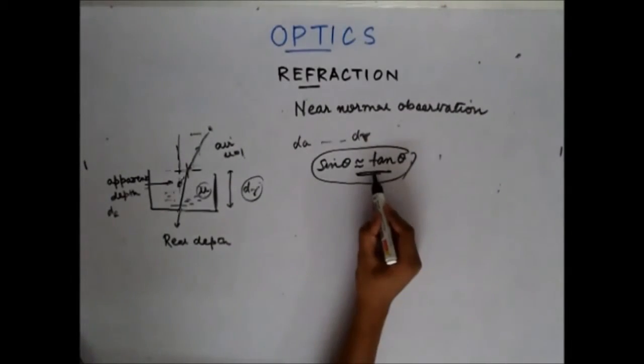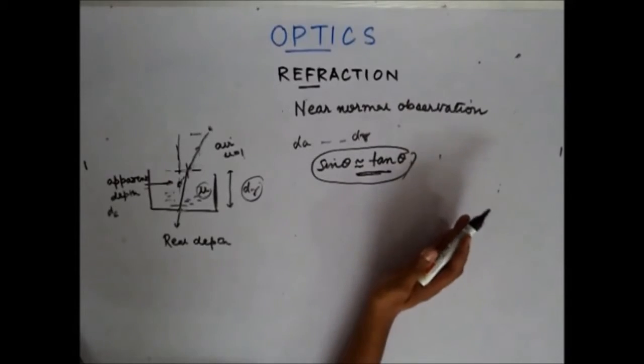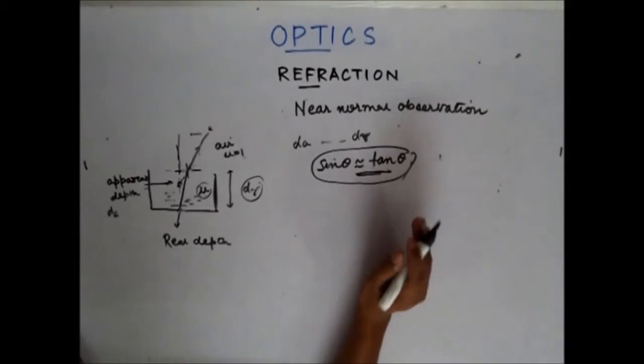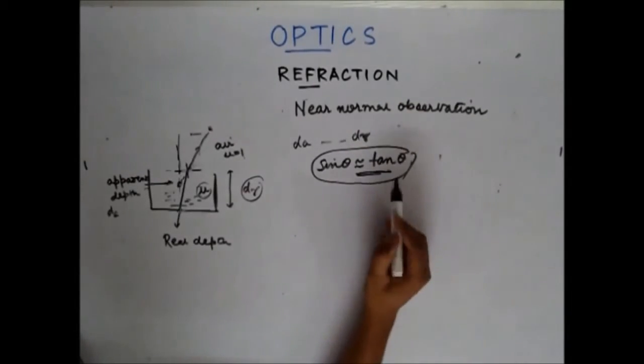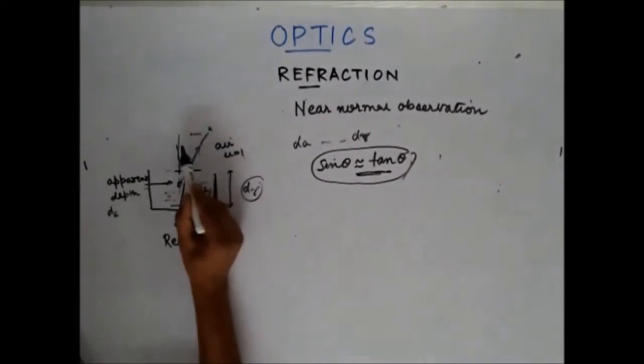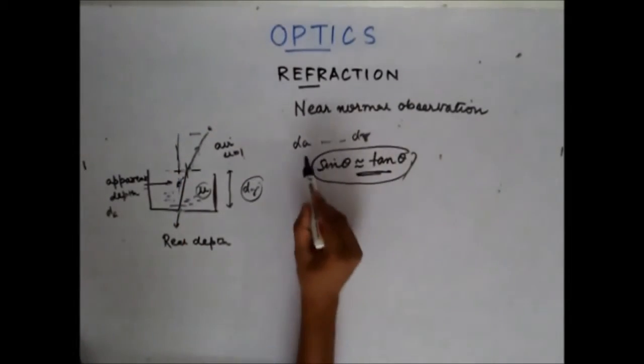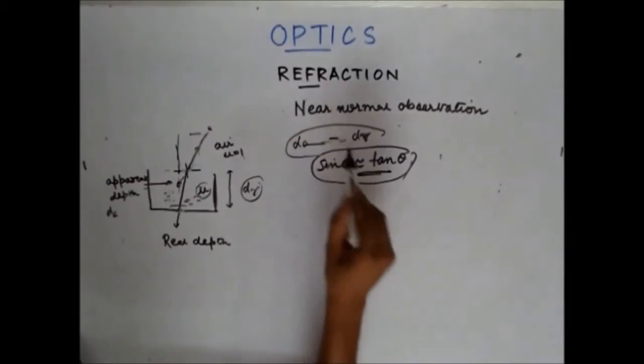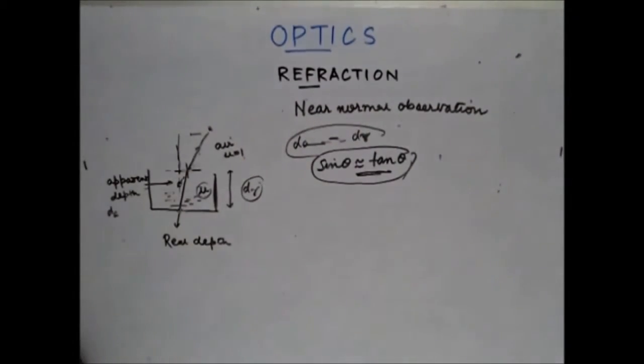If we don't assume this, we can also find a relation, but it will be more complicated. To simplify things, let's assume near normal observation and find the relation between dA and dr, where dA is the apparent depth and dr is the real depth.